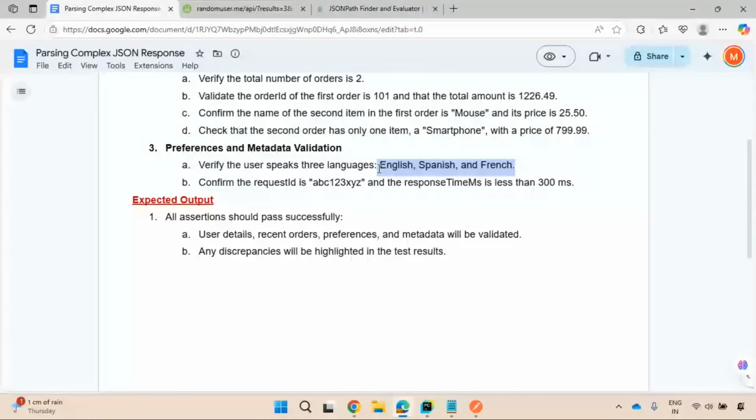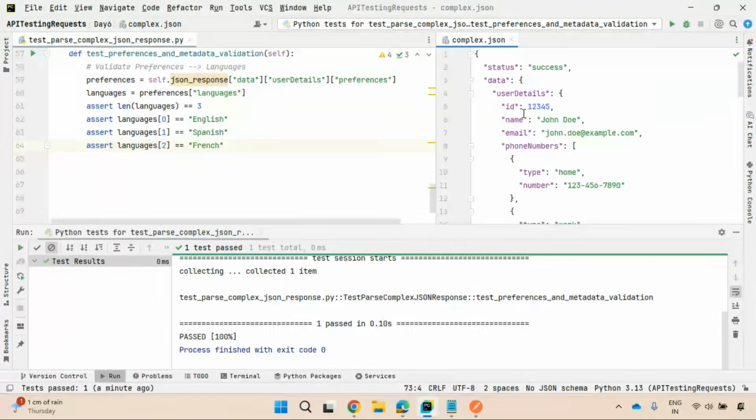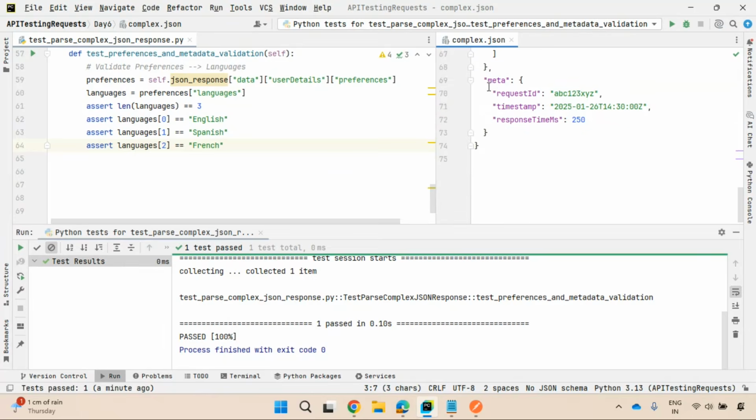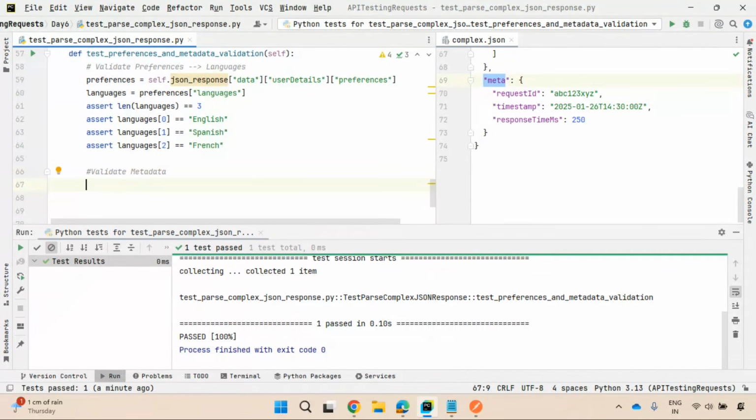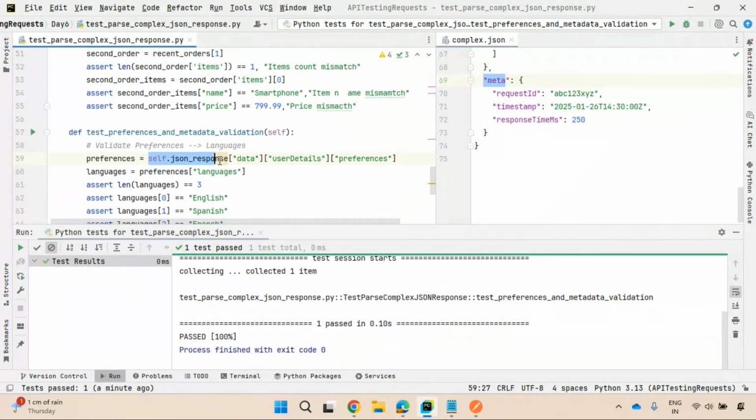You can do that. So I'll also validate this metadata, request ID and response time, where they are in this metadata, right? So I need to capture this metadata first. In the JSON response, like data, you have metadata, right? Validate metadata. So observe here how I'll be getting that.